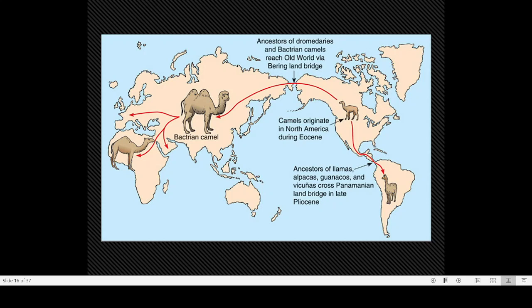Now why are there no placental animals in Australia? Because when the placental animals evolved or originated, this land connection between Asia and Australia disappeared. It was due to the disappearance of the land connection that there are no placental animals now existing in Australia.